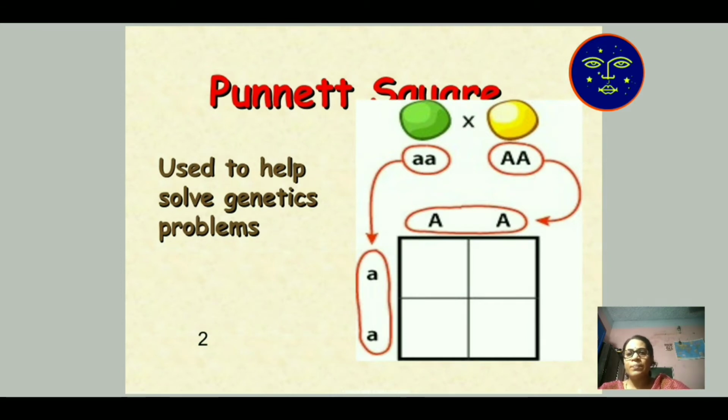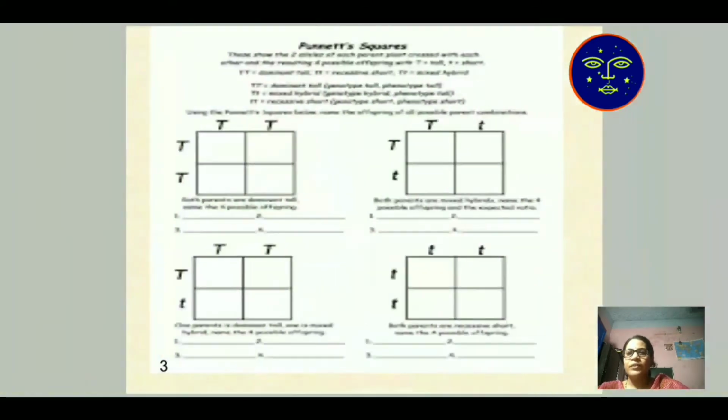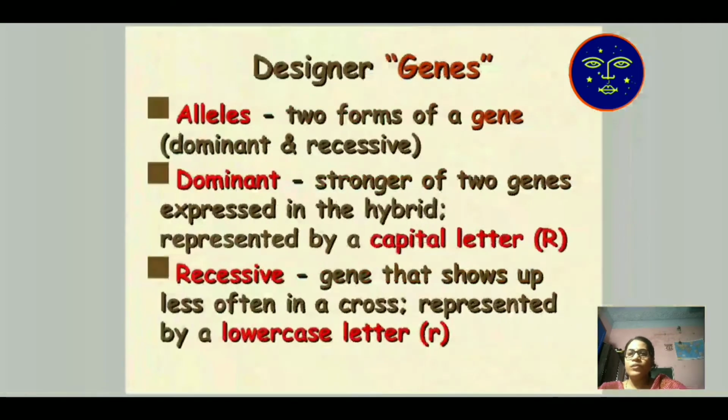Small a represents a recessive character, and capital A represents a dominant character. Dominant means expressive character. Then the Punnett square: TT, here capital T represents tall, and small t represents dwarf, meaning a short plant.